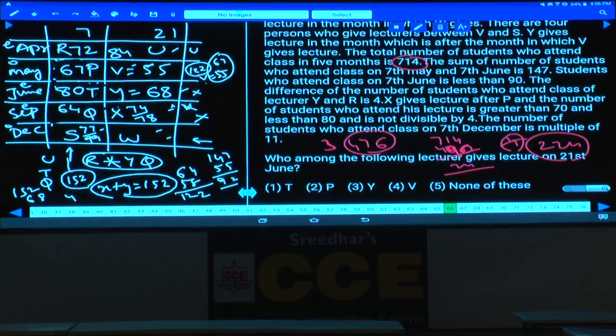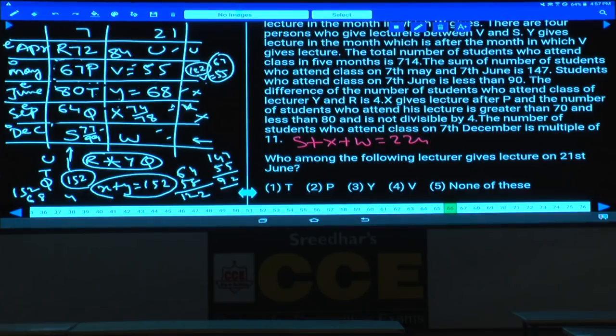And the sum of the remaining 3 must be how much? 224. That is S plus X plus W, the value must be 224. Done? Now, out of which, if you take S as 99, what are the different possibilities for this S here? S plus X plus W must be 224, then the different possibilities for S and W. Now if you take the value of S as 77, and X will be how much? X is 74, that is one possibility, and with 77, X is 78, isn't it? Are you following this one or not?